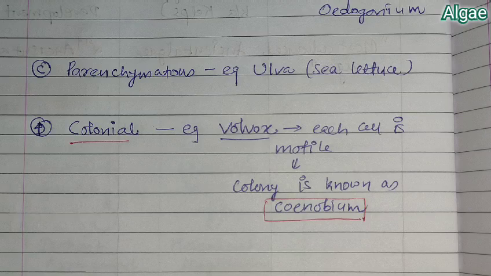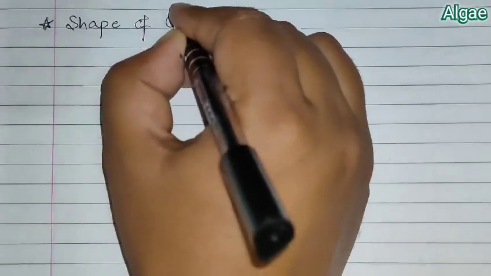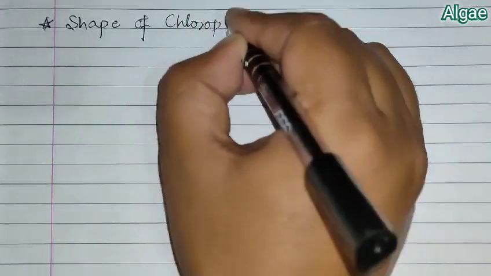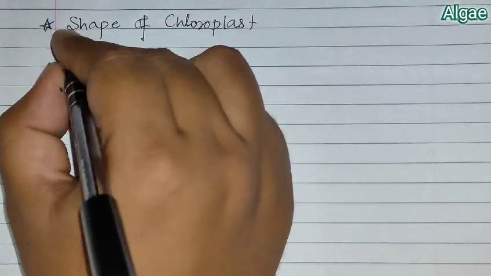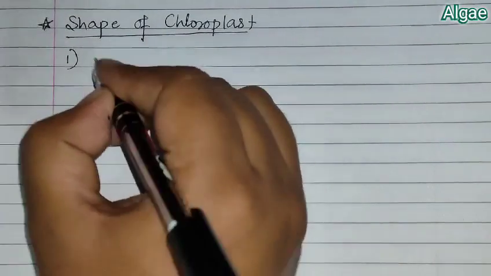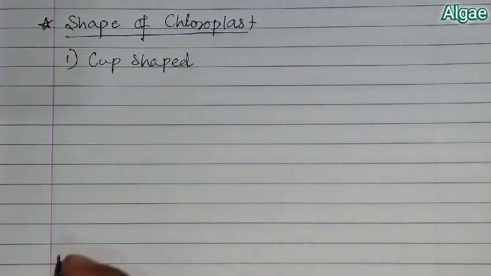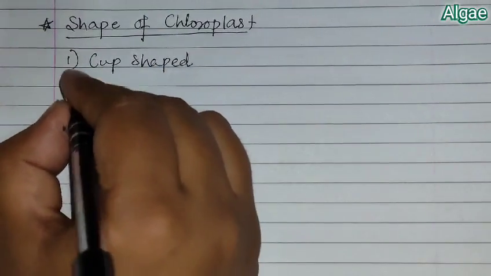Now in green algae we see there is a presence of chloroplast, and they are chloroplasts of different shapes. So the next topic which we will study is the different shape of the chloroplast. Now when we talk about the shape of chloroplast, there are different shapes. First, cup shaped chloroplast can be there.